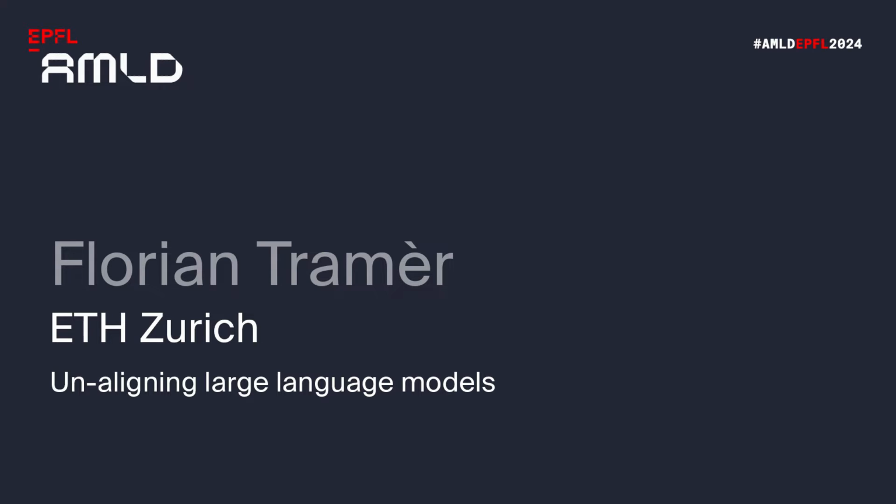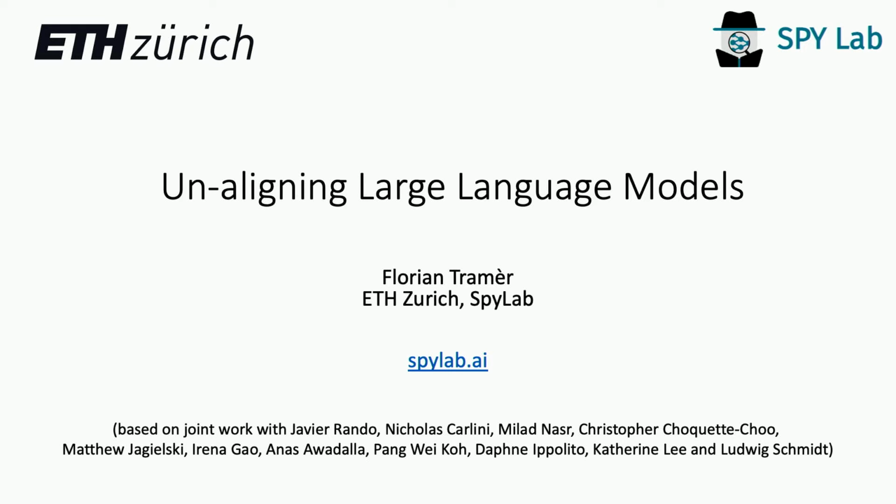So my talk is actually about unaligning large language models, which I guess is kind of the adversarial component to this. And this is based on joint work with many people I'm not going to name, some of which are my students at ETH and a whole bunch of collaborators at Google, at OpenAI, at the University of Washington, and some other places. So we're talking about large language models here, so something like ChatGPT that I guess all of you have played around with.